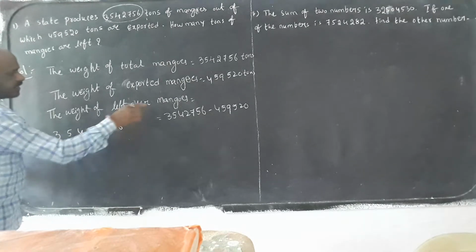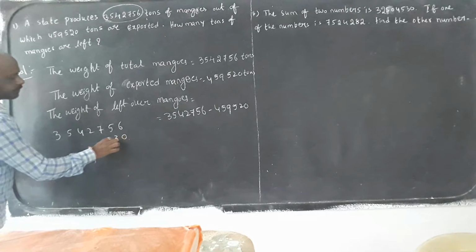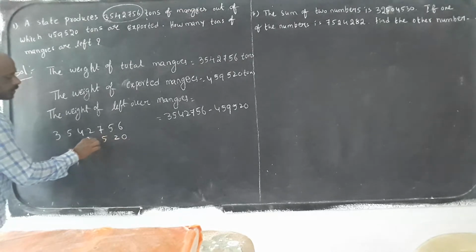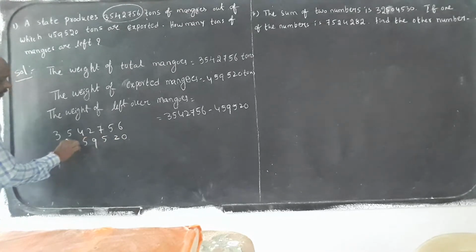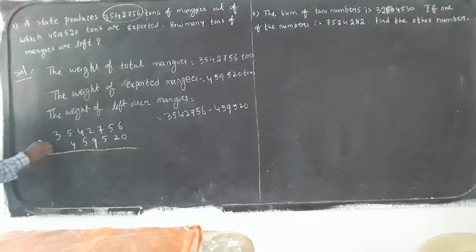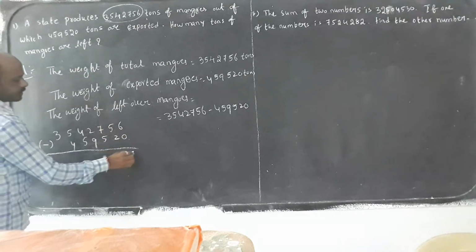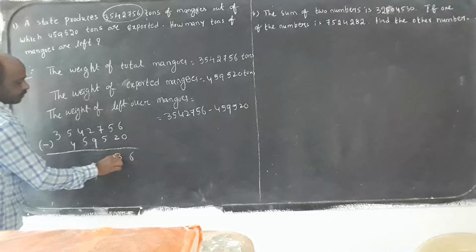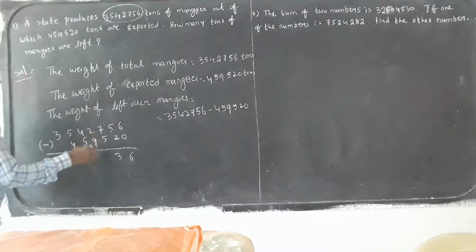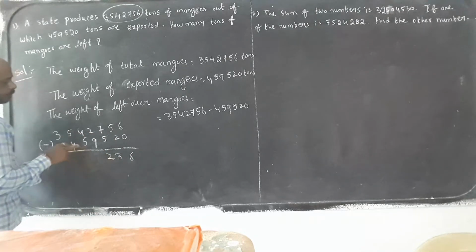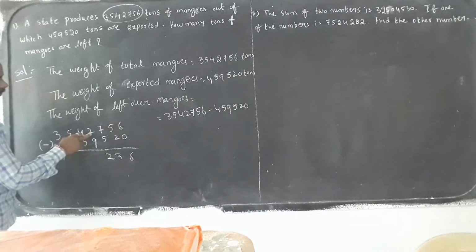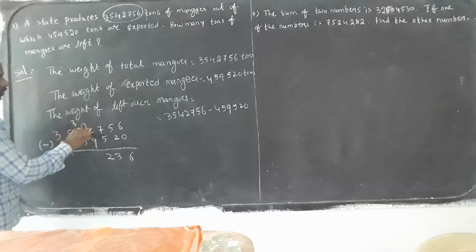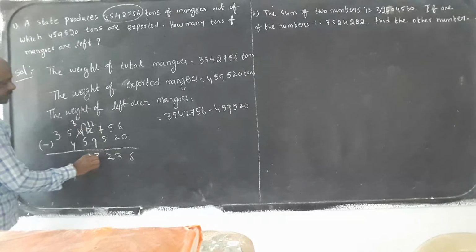The digits are different, so from right to left you can write. What we have to do means we have to do the subtraction. 6 minus 0, 6. 5 minus 3, 2. It will become a 3. 7 minus 5 is 2. Then we have to go to 0. From this one, take a borrow, 2 is becoming 12. 12 minus 9 is 3.